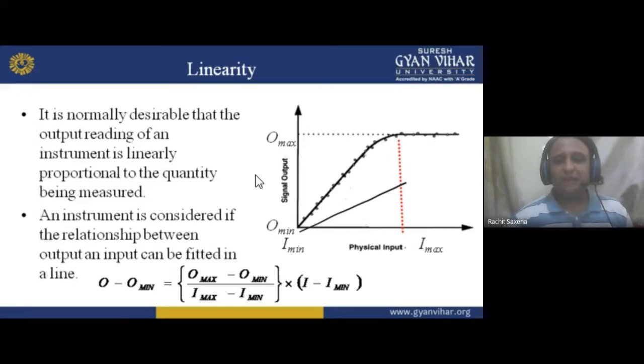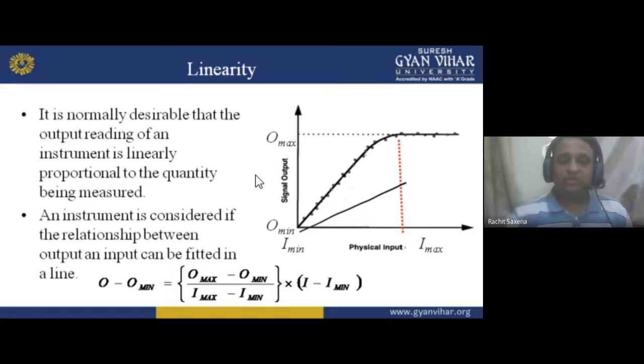y = mx + c, where mx is the slope and c is the constant. But c will be zero when the line passes through the origin. Here we are not passing the line through the origin, so c will be there. But if we pass the line through the origin, because it is linear, c will remain 0.